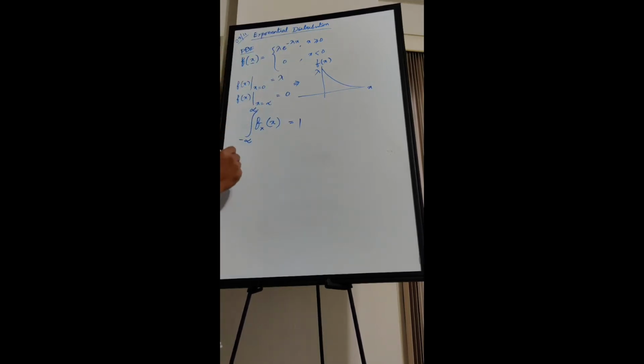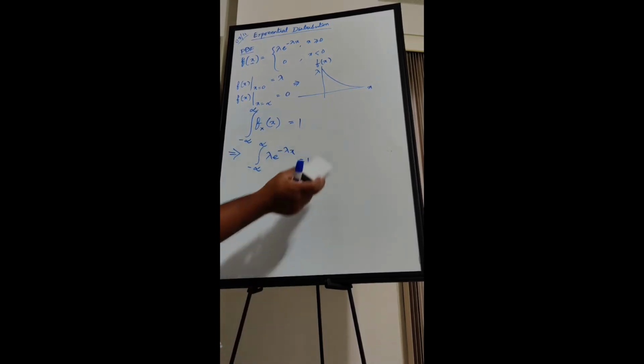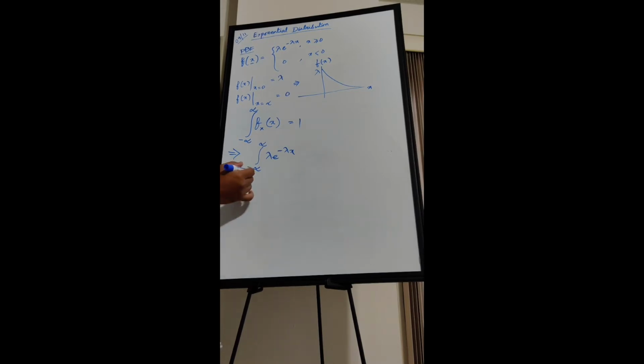Okay, so we will just do this integration for the exponential distribution. We will see whether it is coming as 1 or not. If it is coming as 1, that means it is correct. So now we are doing this integration from minus infinity to infinity. From minus infinity to 0, it is 0, so we can safely write the same thing from 0 to infinity, dx. We forgot to write the dx.